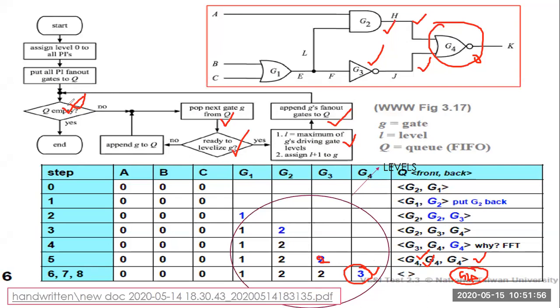And finally, when the queue is empty, that is, all the preferences of the gate processing of the components are empty, it is going to end the case. Okay, it is going to end that levelization. So what is this thing in the sense?